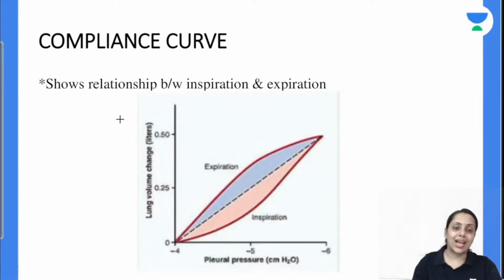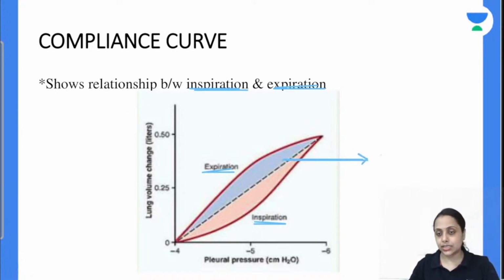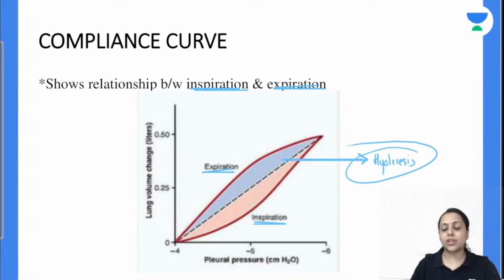Moving further to the compliance curve during inspiration and expiration. This is the compliance curve during inspiration. This is the compliance curve during expiration. So what we all are seeing, the compliance change during inspiration is not coinciding with the compliance change during expiration, and that is going to cause this gap between these two curves, and this is known as hysteresis. So we can say hysteresis is indicating that compliance change during inspiration is not coinciding with the compliance change during expiration. अब ये क्यों हुआ?